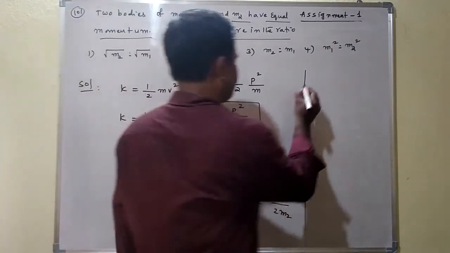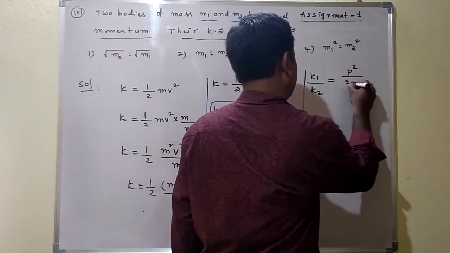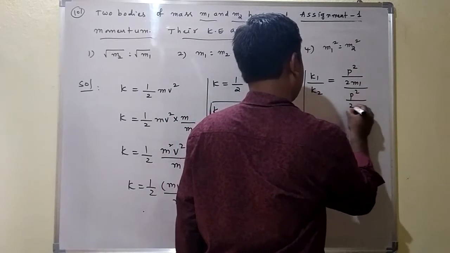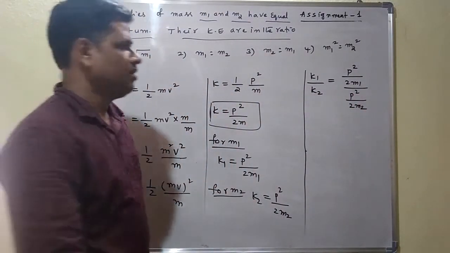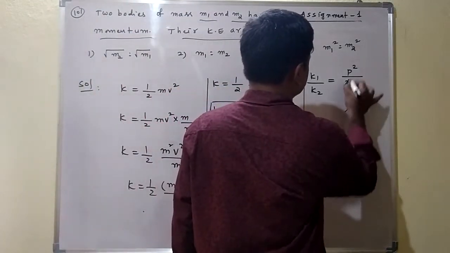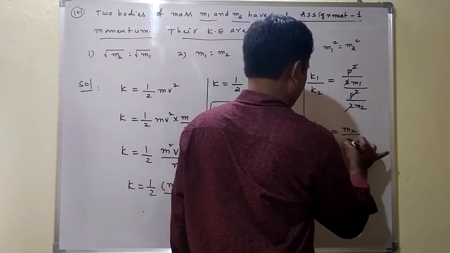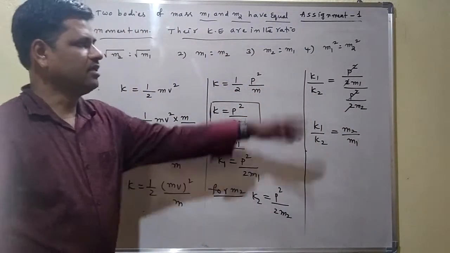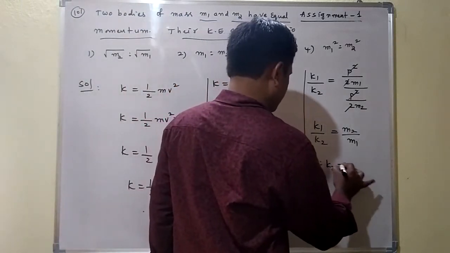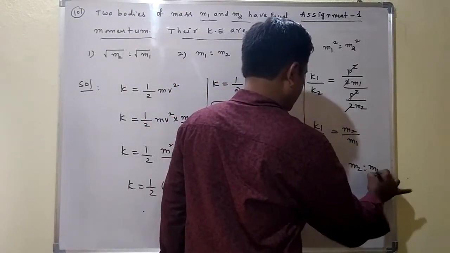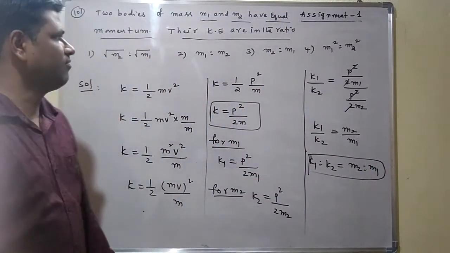Here the ratio is asked. K1 by K2 is equal to p square by 2m1 over p square by 2m2. We have to write the ratio like this. Dividing these two, the 2 gets cancelled, p square gets cancelled, and we get K1 by K2 as m2 by m1. That is, the ratio of the kinetic energies K1 is to K2 is m2 is to m1.